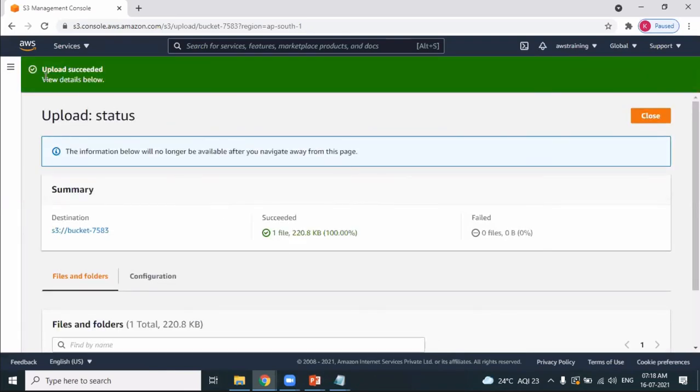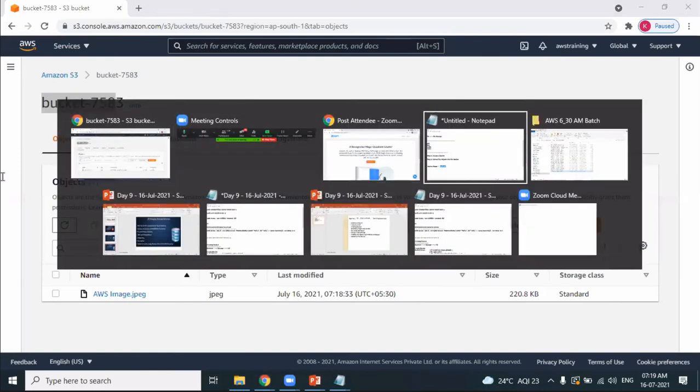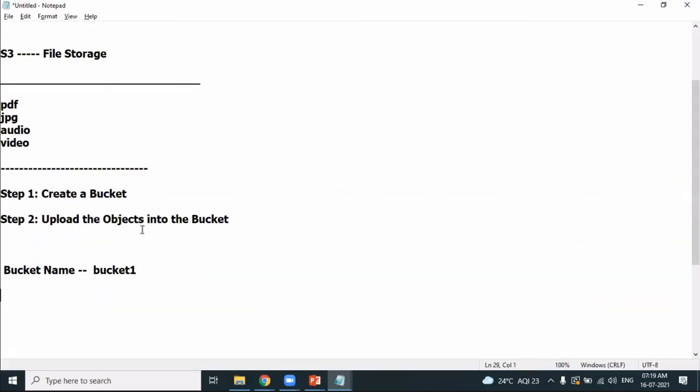As simple as that. Upload succeeded. So we are done with uploading the objects. So this is our objective. We have created a bucket. The name of the bucket is bucket 7583, and I have uploaded the object into the bucket. Okay, so we are done with experiencing the two-step process. Step one, we have created a bucket. Step two, we have uploaded the object into the bucket.